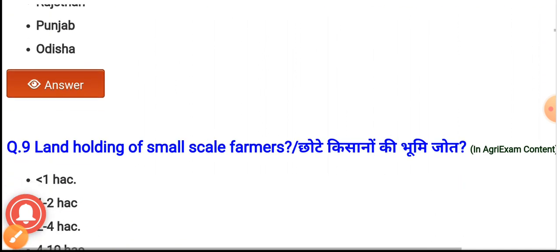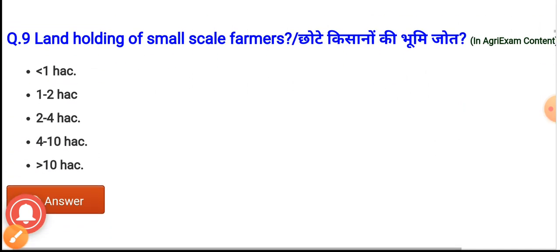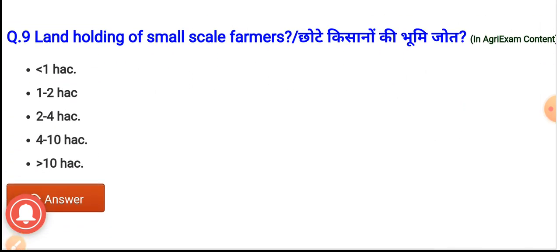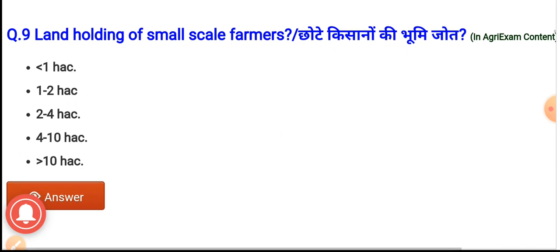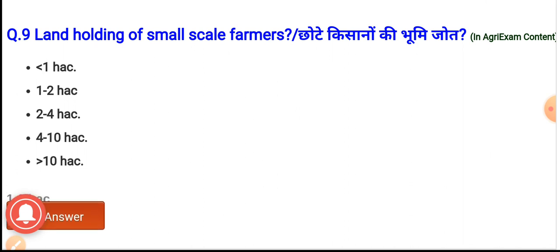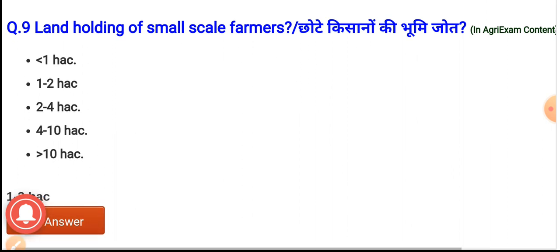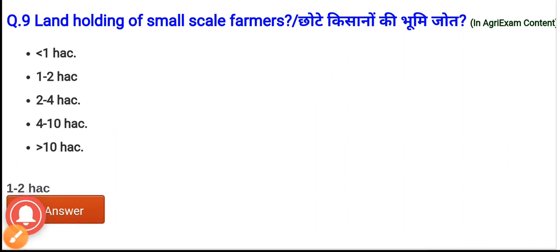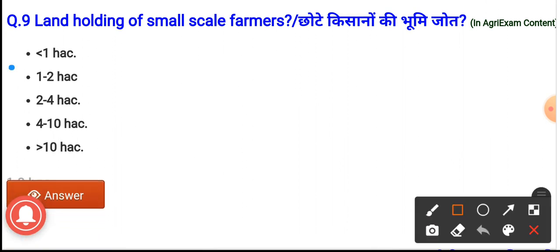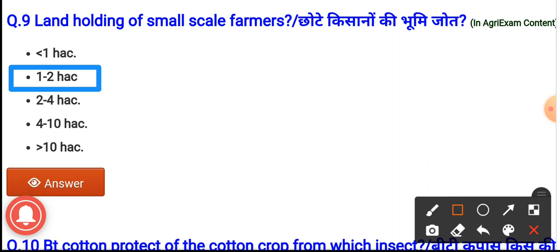Next question, question number 9. The land holding of small scale farmers. The options are less than 1 hectare, 1 to 2 hectare, 2 to 4 hectare, 4 to 10 hectare and greater than 10 hectare. And the correct answer, it is 1 to 2 hectare. It is the land holding in case of small scale farmers.